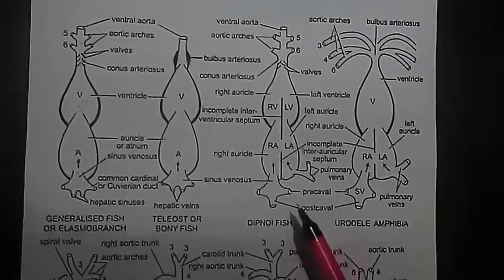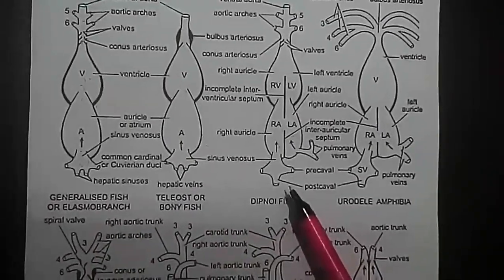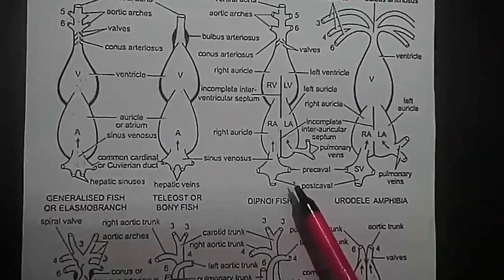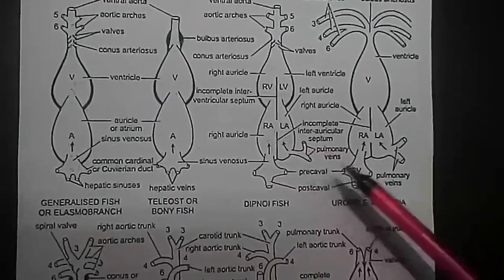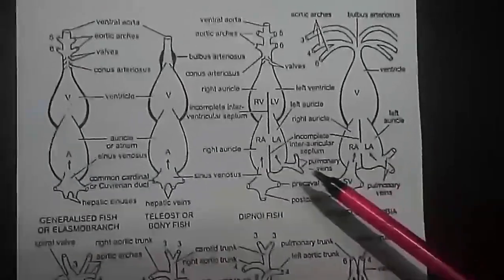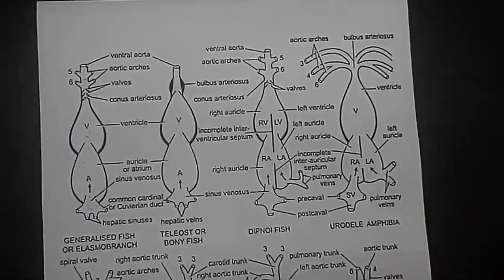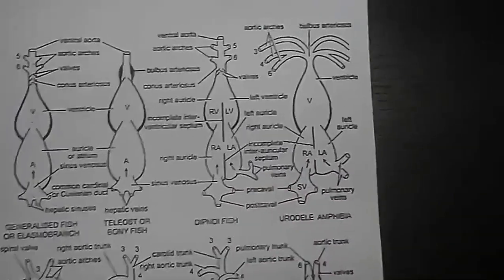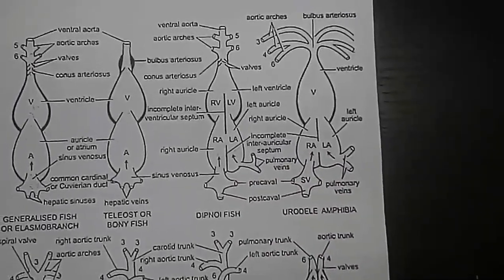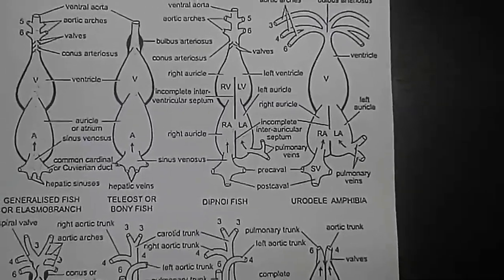A 3-chambered heart is observed in dipnoi fishes, amphibians and reptiles. In dipnoi fishes, a septum divides the auricle into right and left chamber. But the septum is not complete. It is perforated by foramen ovale. Development of right and left atrium is correlated with the development of swim bladder as an organ of respiration.